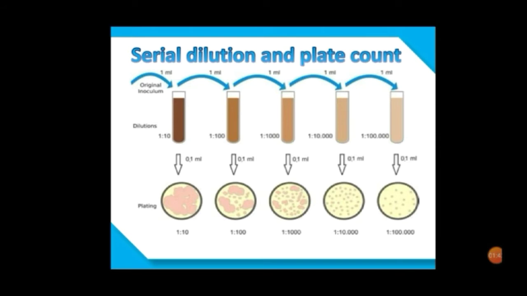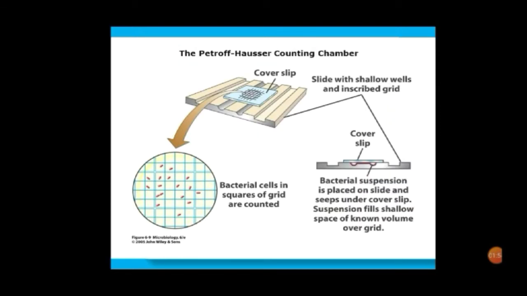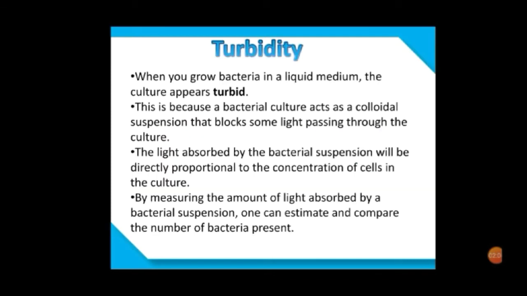In this process, the density of the cells is reduced in each step so that it is easier to calculate the concentration of the cells in the original solution by calculating the total dilution over the entire series. The Petroff-Hausser counting chamber is basically used for counting the number of bacterial cells in similar or different grids.